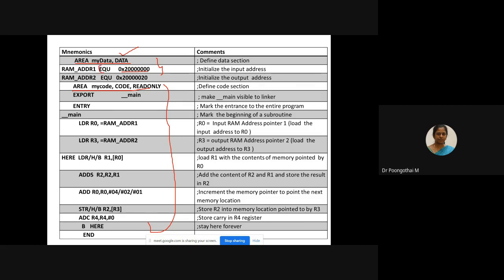I'm using the EQU assembler directive, just assigning this address to one variable. This variable is for getting input through the memory window, so this will be the starting address of your memory. Second, for the output address for storing your result, I have used this particular variable and initialized this address to 0. So this value is now held by this variable after execution.